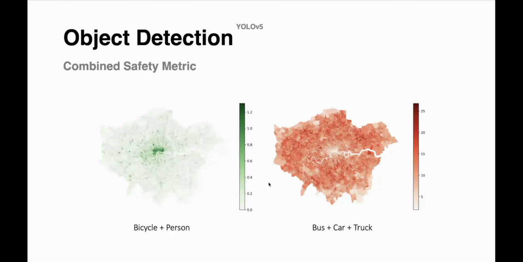In terms of positive ones, we combine bicycles and people. Bicycles, because it is known that the bigger the number of bicycles, cyclists tend to feel safer, and in fact they are safer because the drivers are more aware of their presence. And the number of people as well, because a negative correlation was found between the number of people and the number of cars, and it's known that the number of cars is responsible for the higher number of injury and accident rates with cyclists.